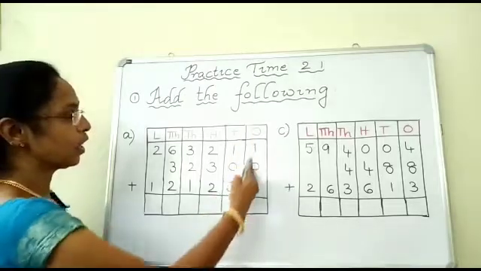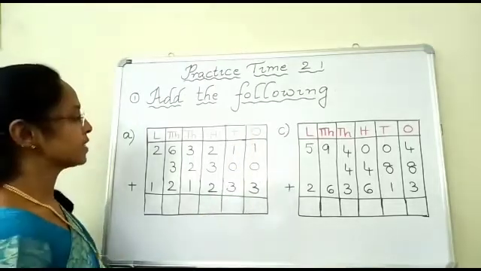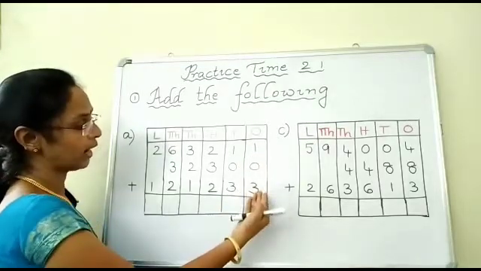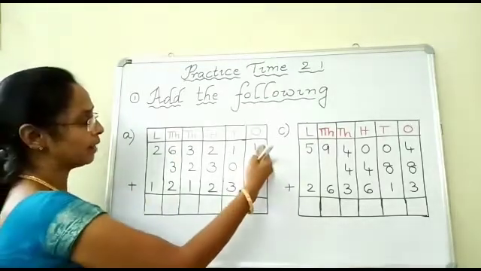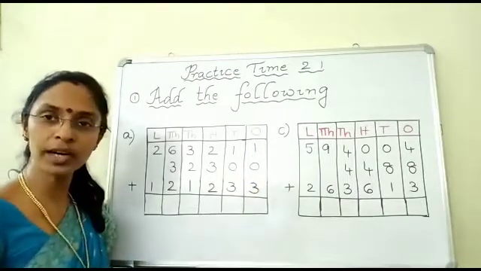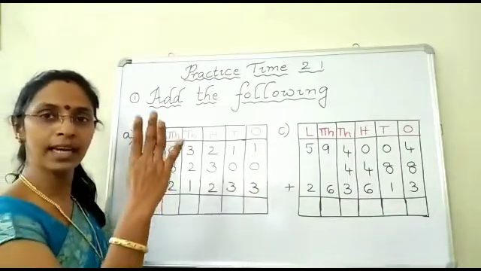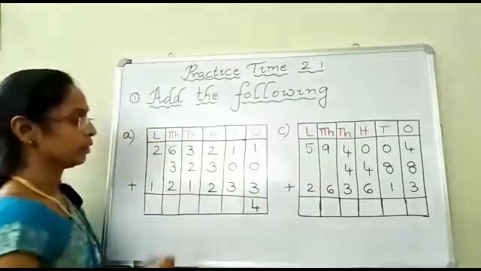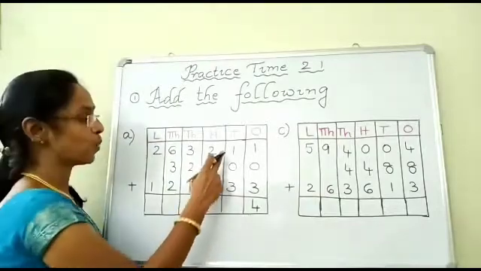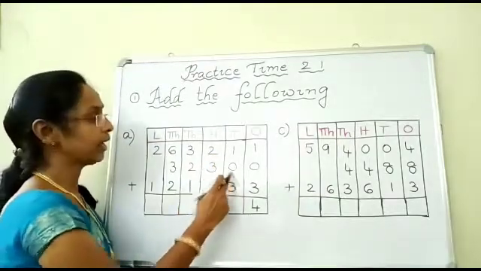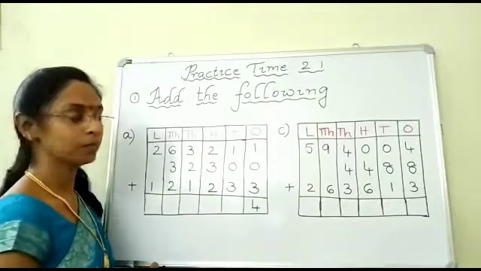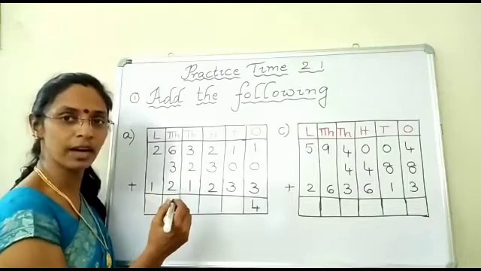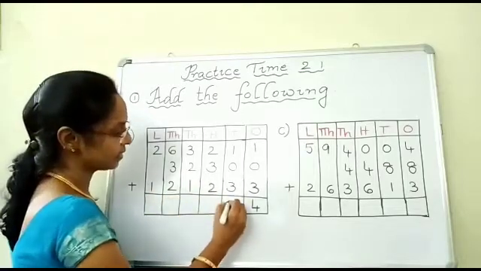So when you are doing addition, start from ones place. Okay, that is the lower place. Okay, then start addition, children. Here you have 1, 0 and 3. So add 1 plus 3. How much, children? 1 plus 3. How much? Yes, it is 4. Then again, children, here it is 1, 0, 3 in the tens place. Again you have to add 1 and 3. What is 1 plus 3, children? Yes, it is 4 again.